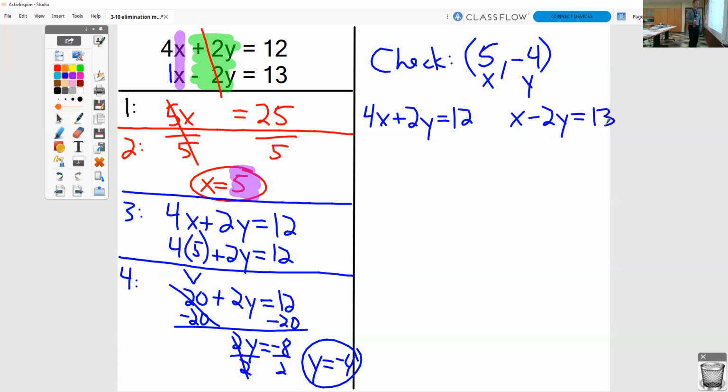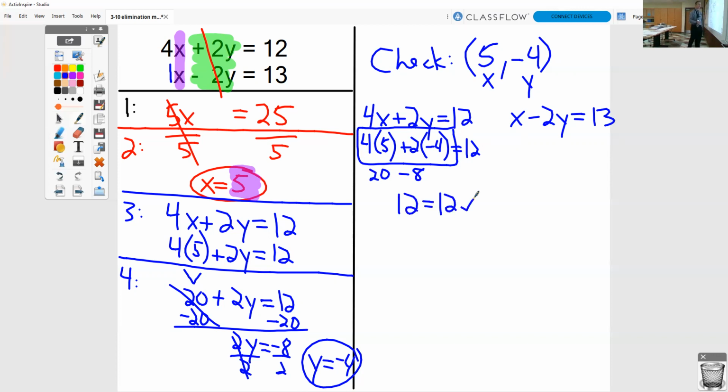There's my 2 original equations. Instead of 4 times x, I have 4 times 5. Plus, instead of 2 times y, I have 2 times -4 equals 12. I can type this right into the calculator or do it out by hand, and you'd have 20 minus 8. 20 minus 8 is 12, so 12 equals 12.